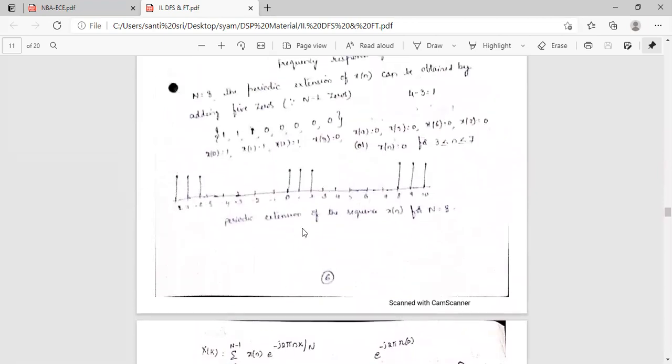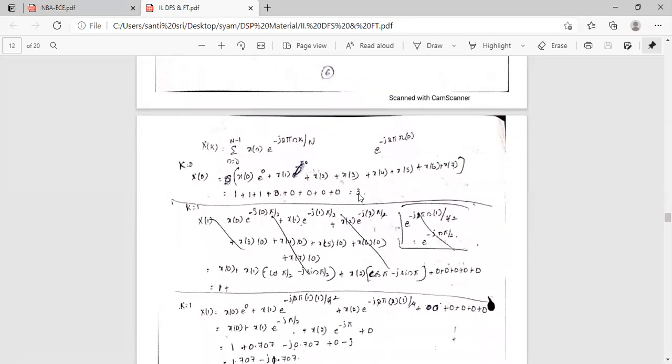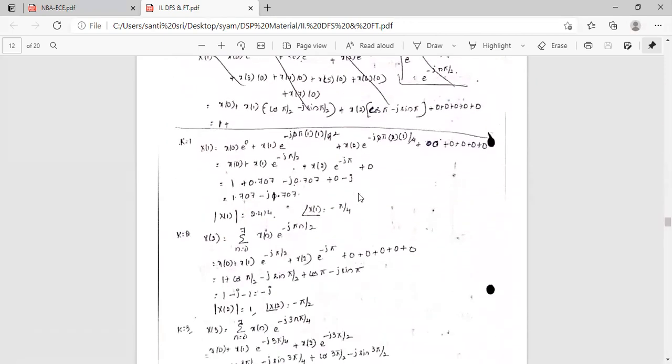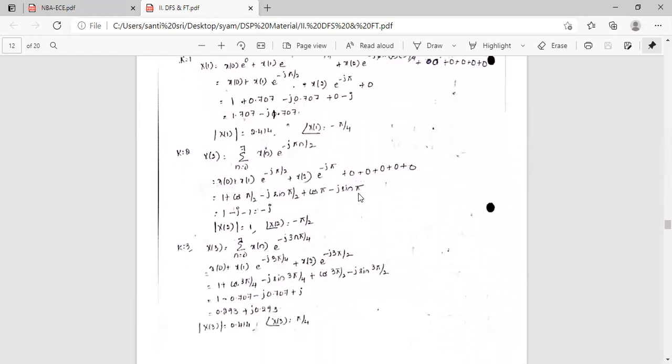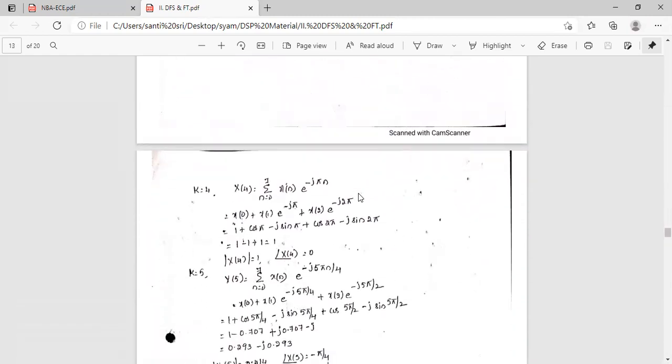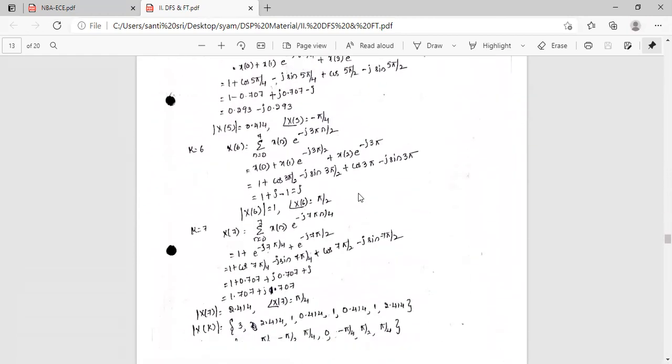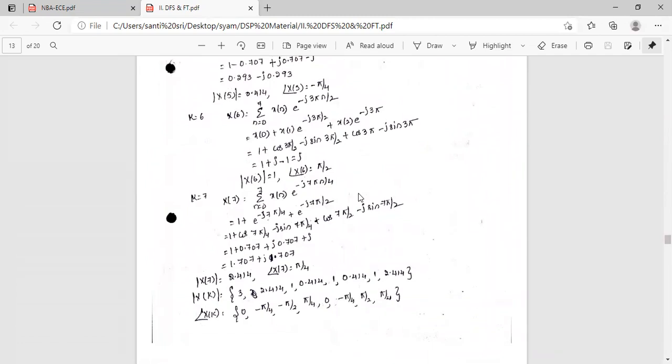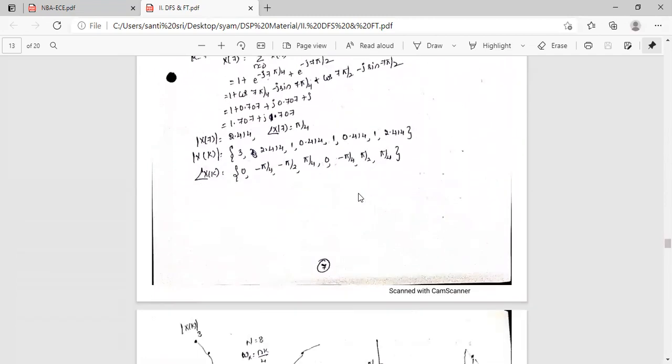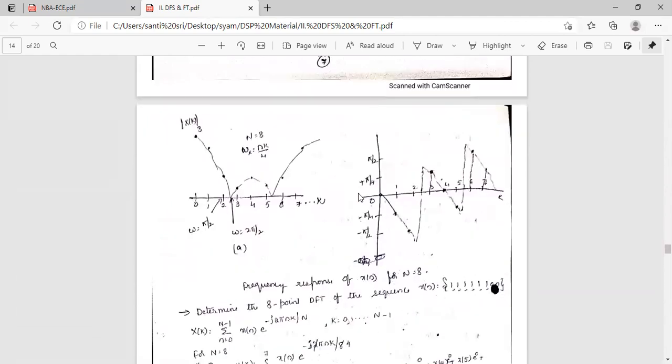Now the periodic extension of the sequence x of n for n equal to 8. In the above manner, we can calculate the same values: x of 1, x of 2, x of 3, x of 4, x of 5, x of 6, x of 7, up to n minus 1. Then we can draw the magnitude and phase spectrums like this.